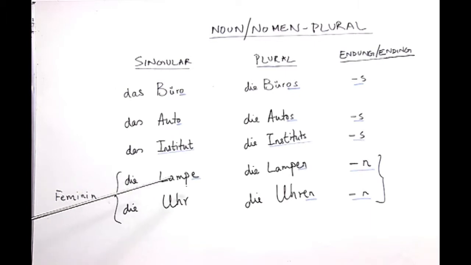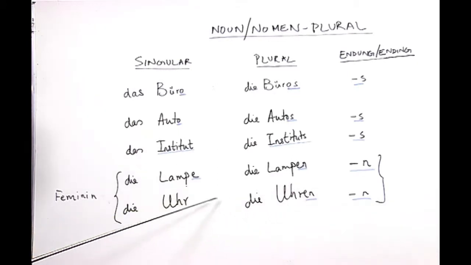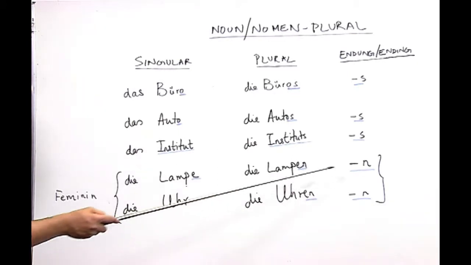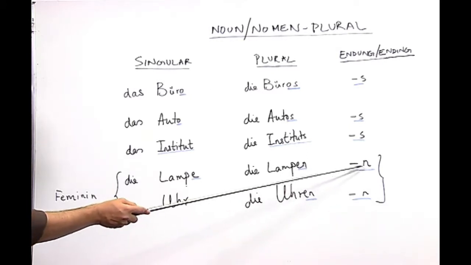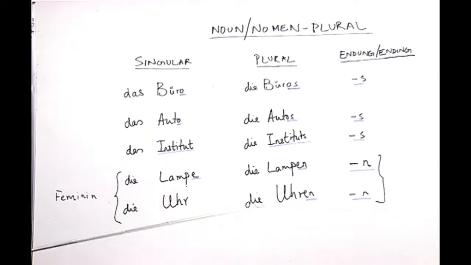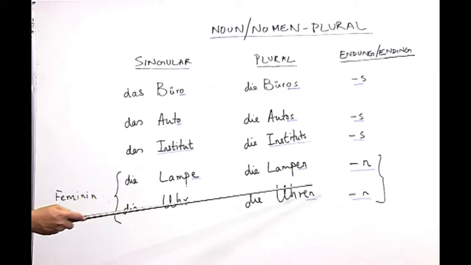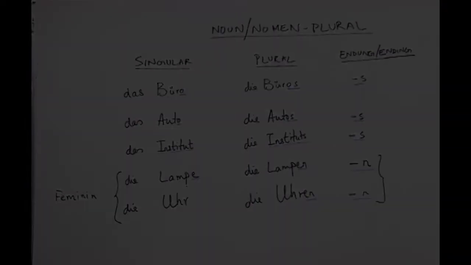They make the plural form with an n usually, which is the case here, and they follow the same rule where the letter n is attached to make the plural form. I would like to tell you that mostly all the feminine nouns carry the ending en while building the plural, as you can see here.